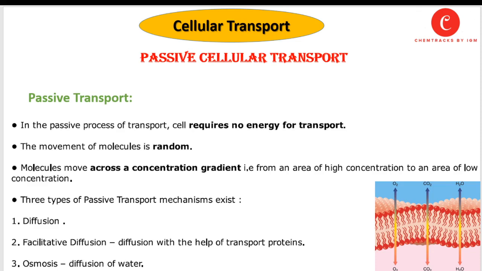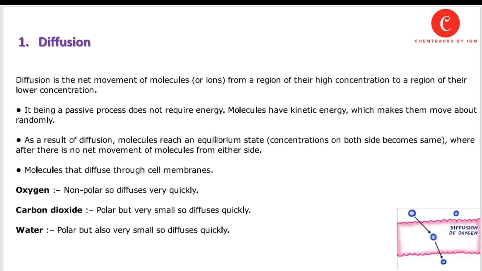There are three main types of passive transport. One is diffusion. Second is facilitated diffusion, or diffusion with the help of transport proteins. And the third one is osmosis, or diffusion of water or any liquid material across the cell membrane.